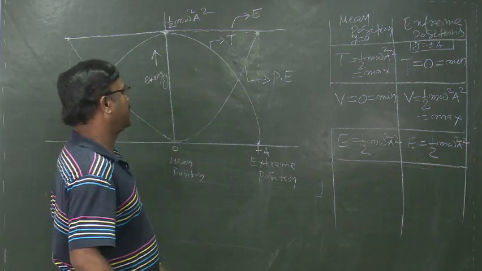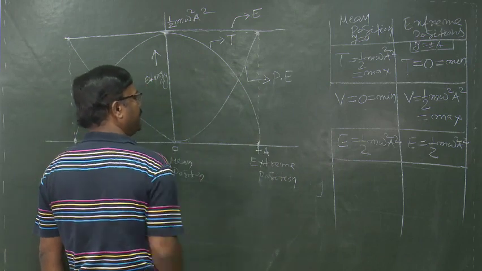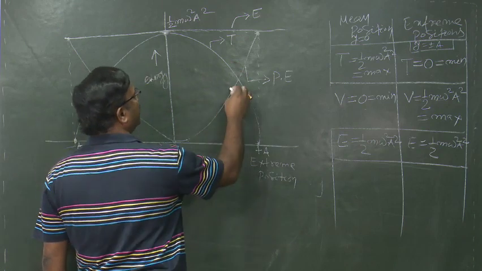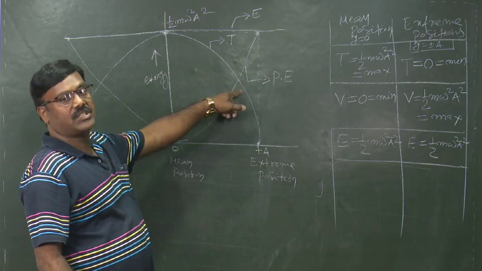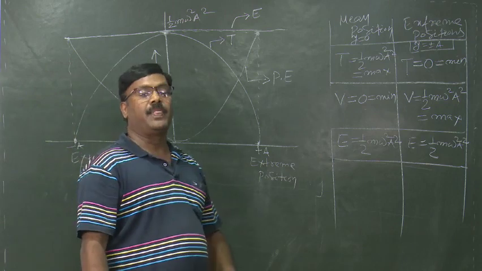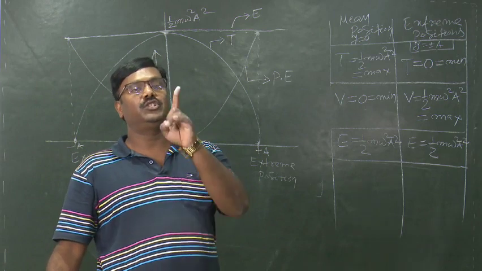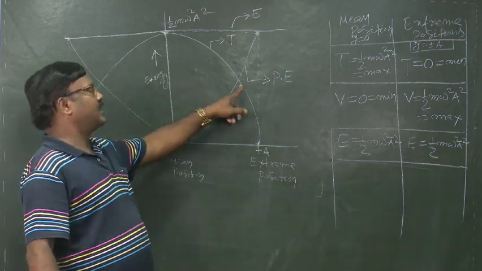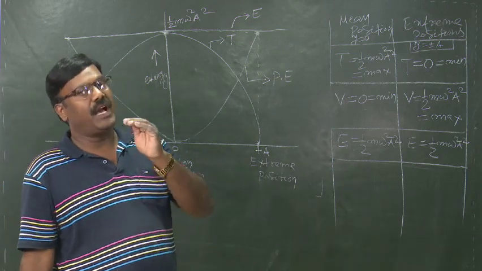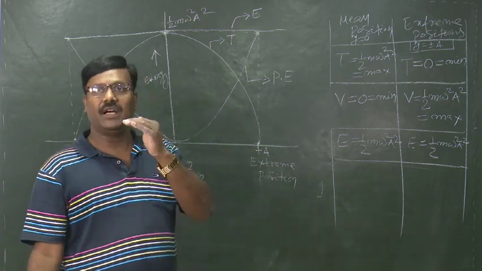At a certain point, both the kinetic energy and the potential energy will have the same value, equal to half of the total energy.